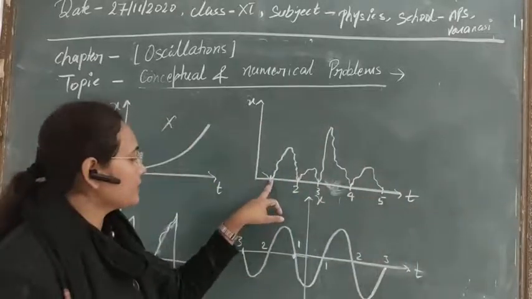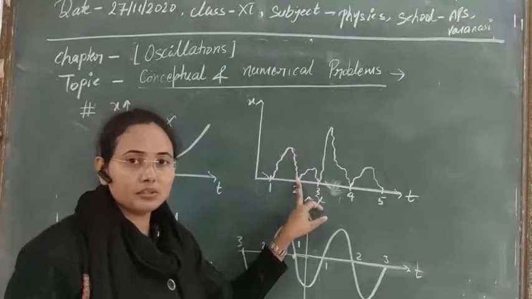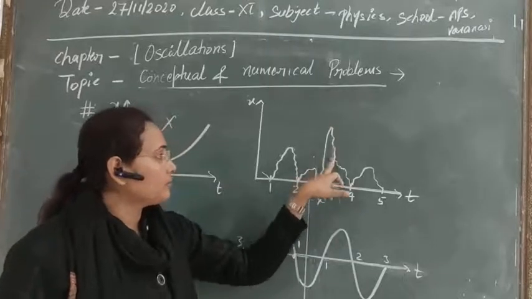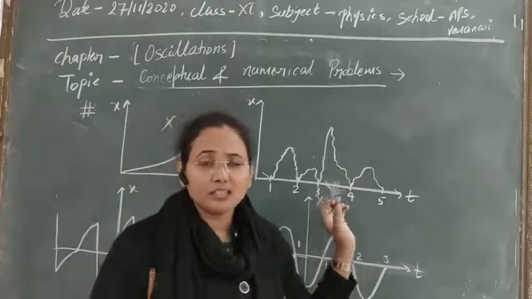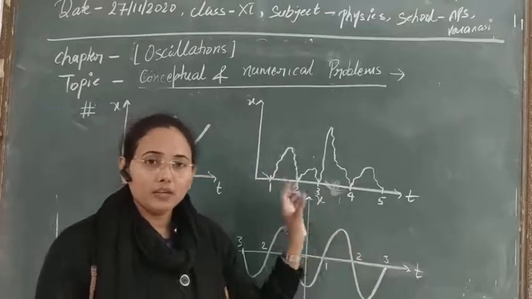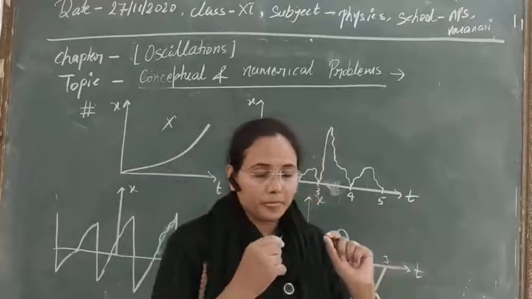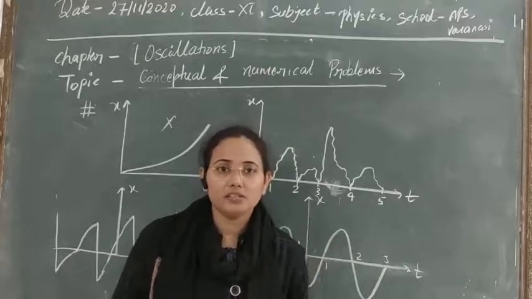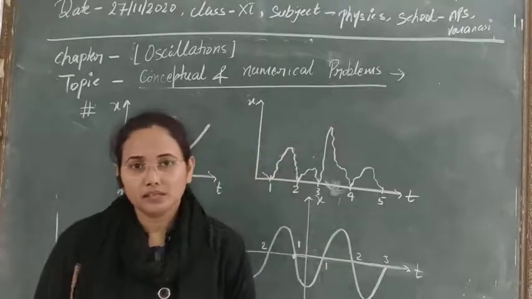We are seeing that it starts to displace like this, and then it returns to its original position. Again it displaces, and again it returns to its original position. The path it takes does not have to be uniform; that is not mandatory here. The main thing for periodic motion is that the time period should be finite, with a constant value, and the particle should repeat its motion after a certain interval of time.